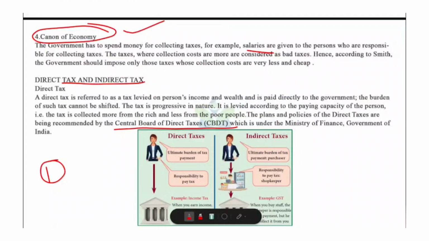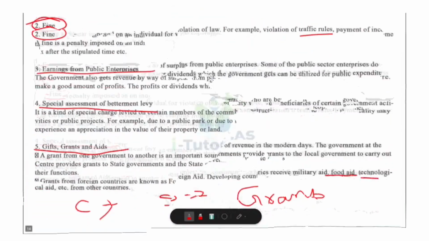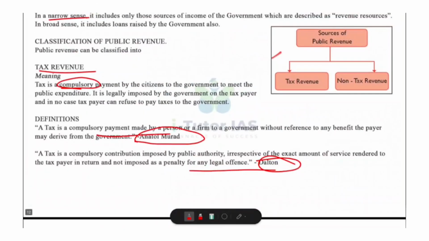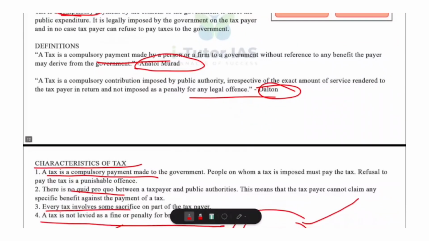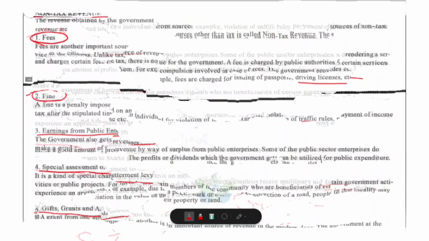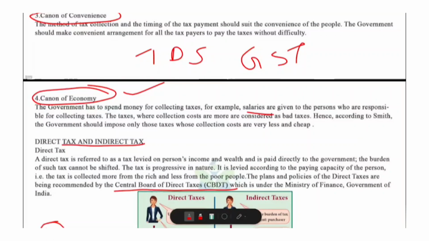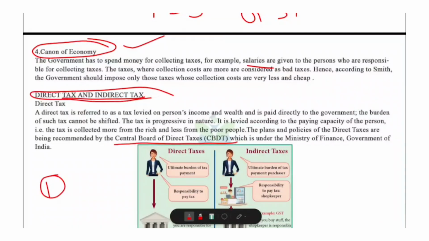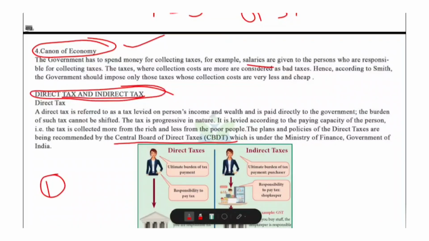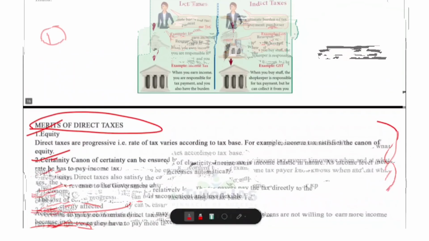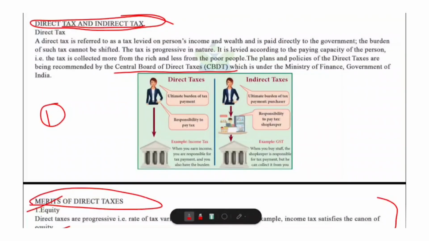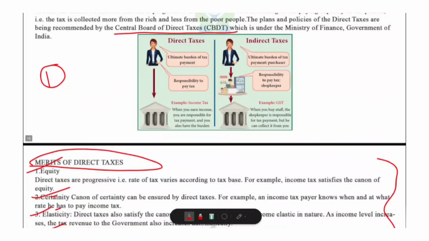In this class, we have learned about public expenditure, public revenue, and different types of public revenue like tax revenue and non-tax revenue. Then we covered the canons of taxation, that is canon of ability, canon of certainty, canon of convenience, and canon of economy. And we started with the topic direct and indirect taxes, and we covered till direct taxes and its merits and demerits. Let me ask you one question. What is called indirect tax? Can we transfer the burden from one person to another? No. Okay. So remember that thing.